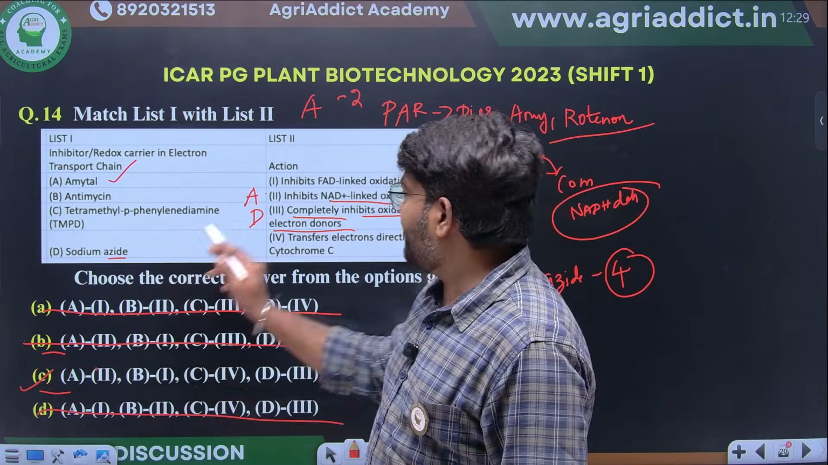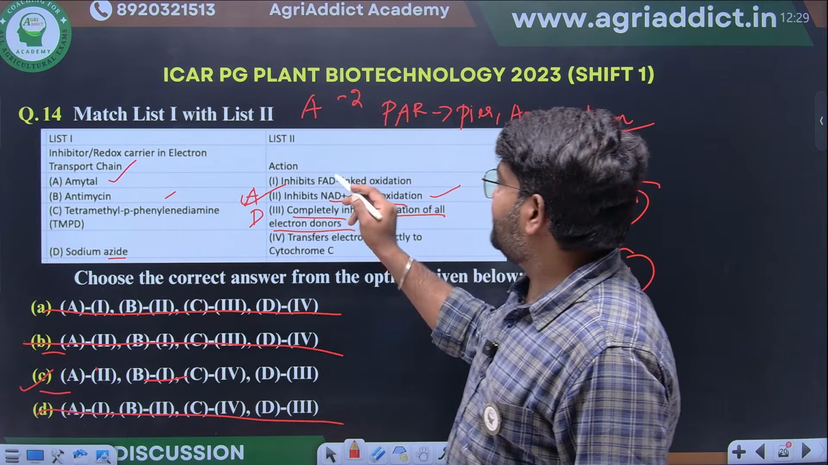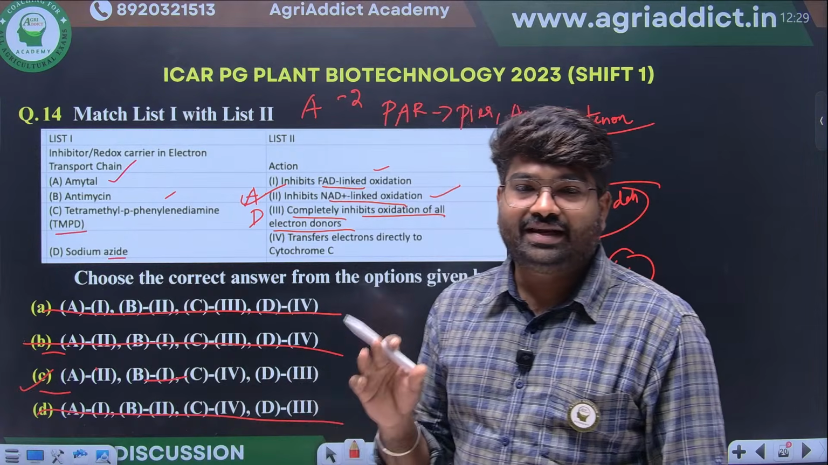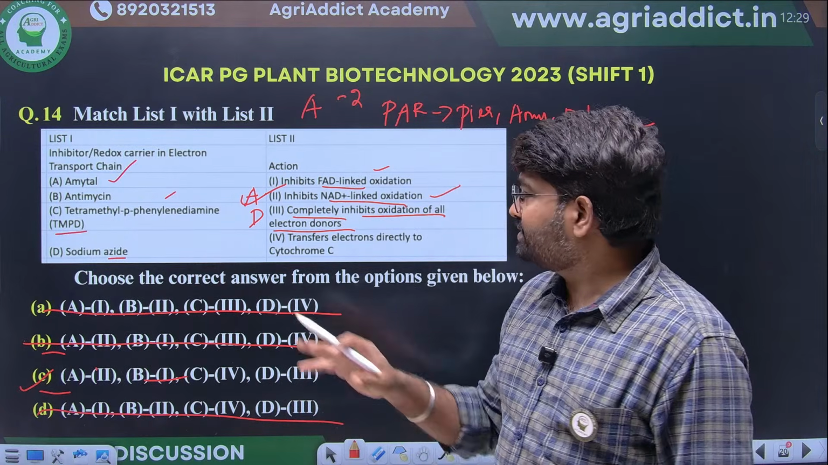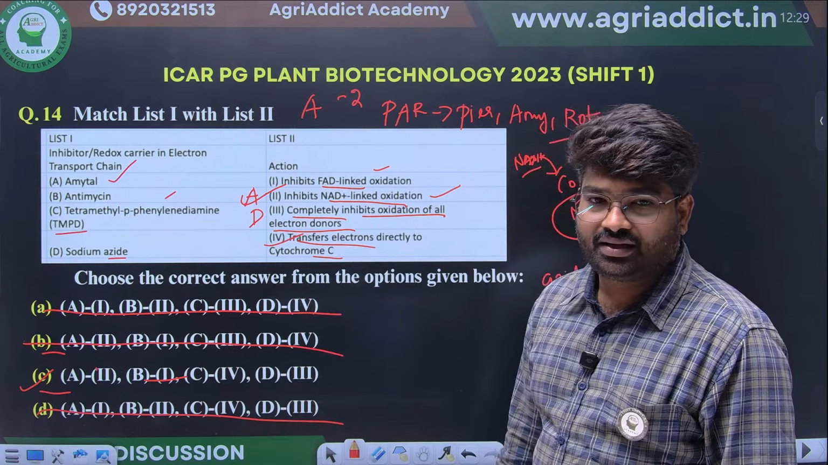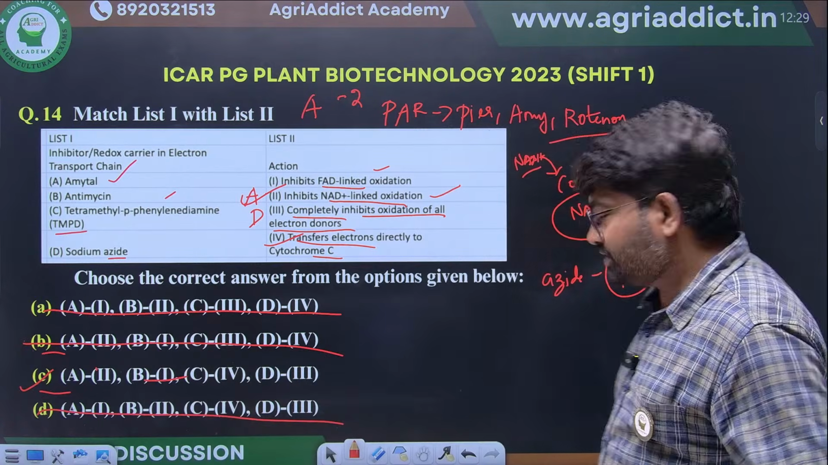See here, for A, it inhibits the NADH complex. B, antimycin, the FADH complex will be there. TMPD is an inhibitor that will transfer the electron directly to cytochrome C. This is a simple question. You just have to select the option by the elimination method.